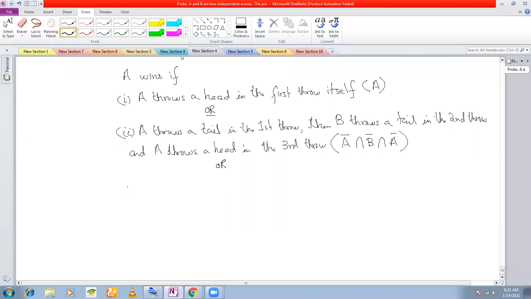Or what can happen? What is the next chance of winning? A throws a tail in the first throw. Then B throws a tail in the second throw.